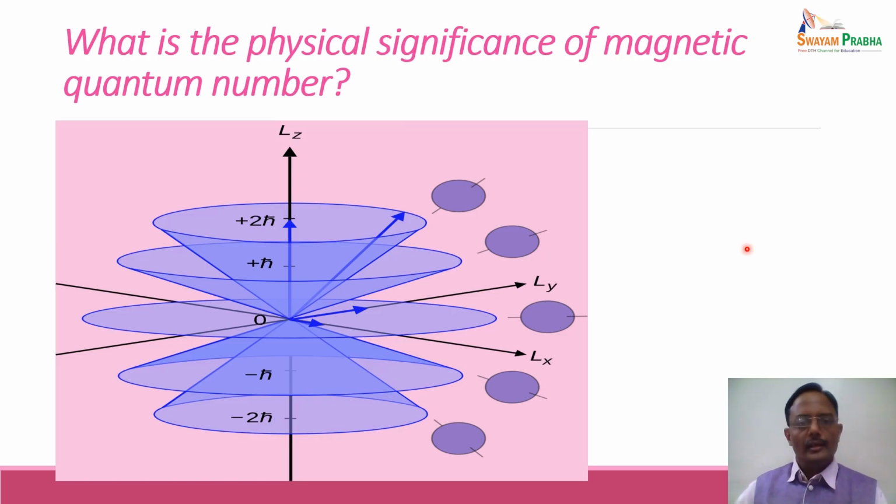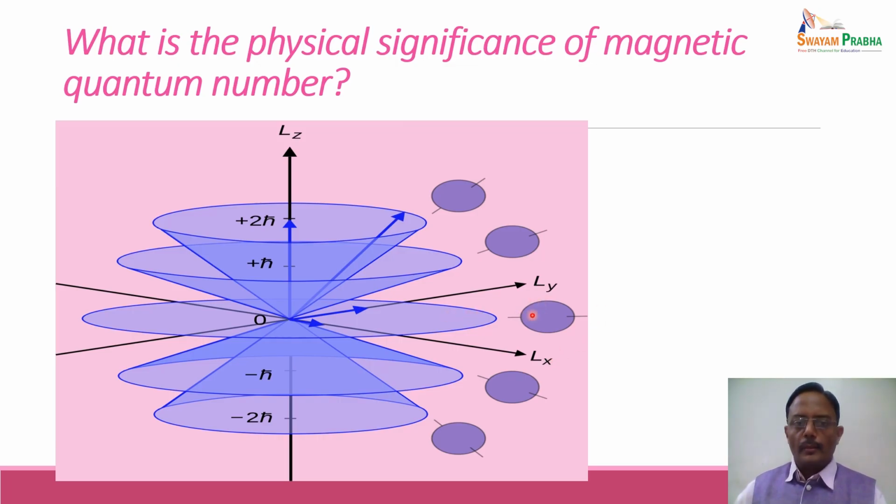For example, if an electron is present in an orbital with L equal to 0, then there will not be any effect on the motion of the electron or orbital motion of the electron when the external magnetic field is applied. But if it is placed in an orbital with L equal to 1, then there are three possibilities.